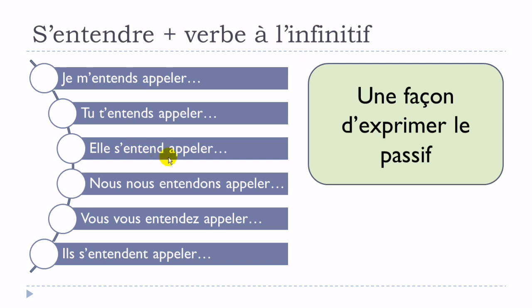Entends, entends, entend. Entendons, entendez, entendent. And then as it's a verbe pronominal, you will have to add this m for je m'entends, t for tu t'entends, s for elle s'entend, nous nous entendons, vous vous entendez, and then ils s'entendent. And then it's followed by the verb at the infinitive. So it's actually quite simple to make.